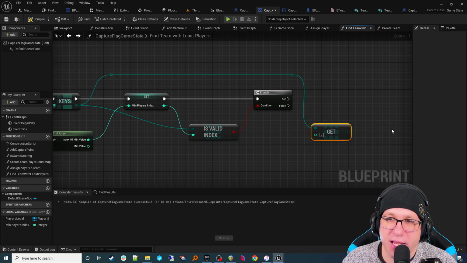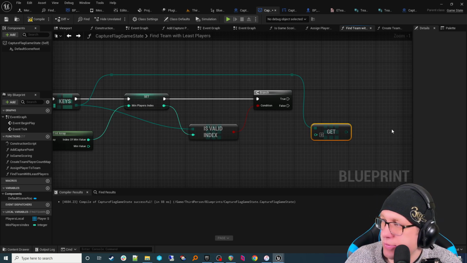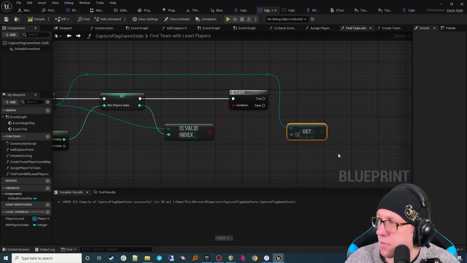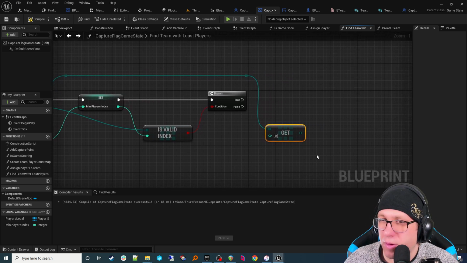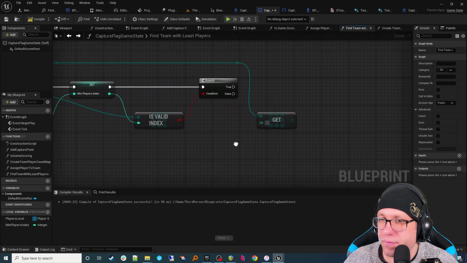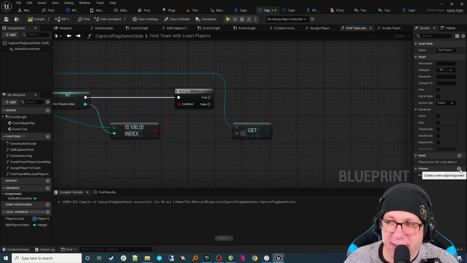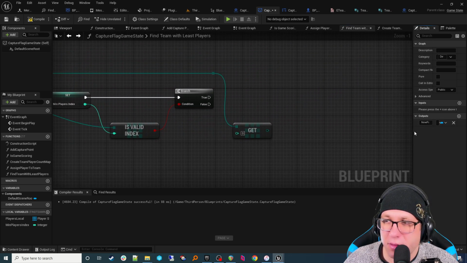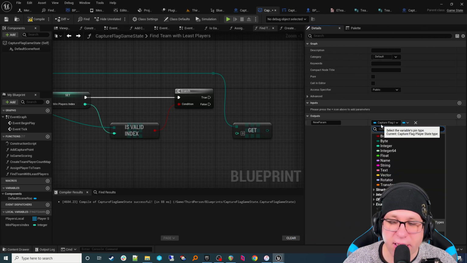But when you're dealing with ints, I think the cheapest way to go is to just use a copy rather than a reference. And then we can return our team with the least players. So that'd be the enum, the team enum.